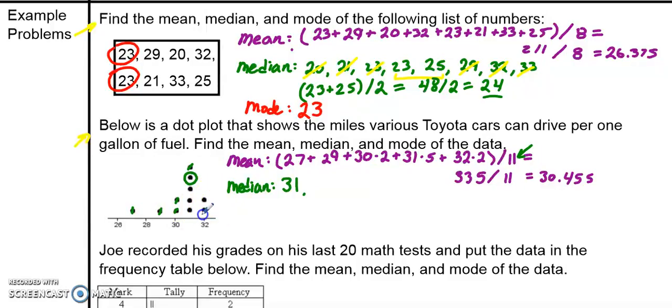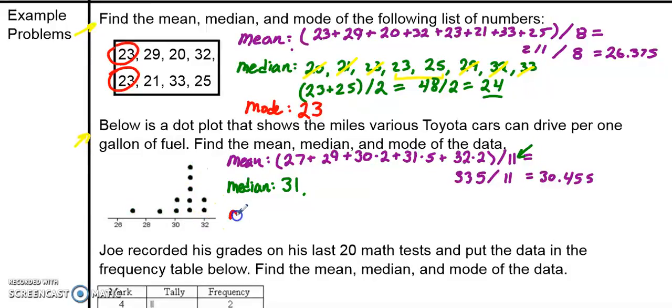Again, from the other side, 1, 2, 3, 4, 5, and the sixth number is the middle number. So another way you can find the median is to figure out what's halfway through your data set, where that middle number would be, and just count right up to it. And it turns out that the middle number, the median, is still 31.